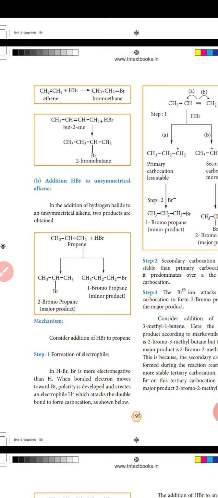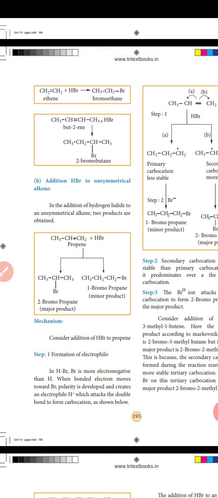This process is hydrohalogenation of alkenes. Next, addition of hydrogen bromide to unsymmetrical alkenes. Propene reacts with hydrogen bromide to produce two products: 2-bromopropane, the major product, and 1-bromopropane, the minor product.